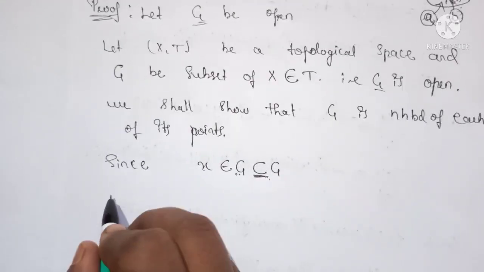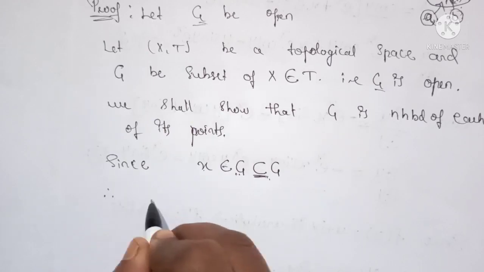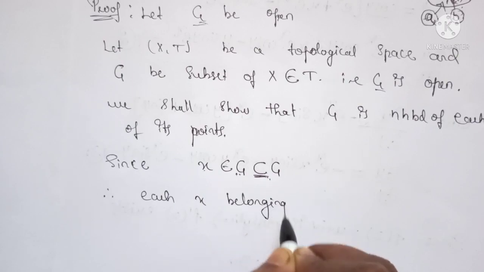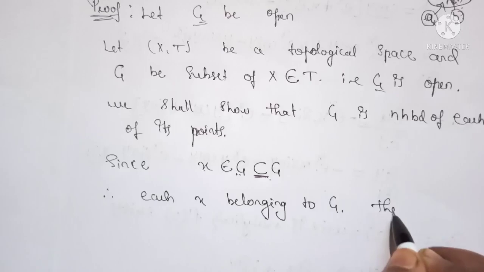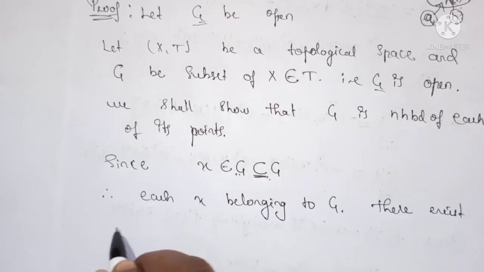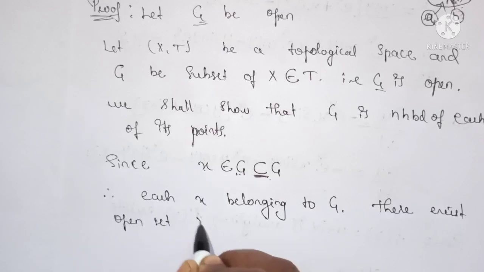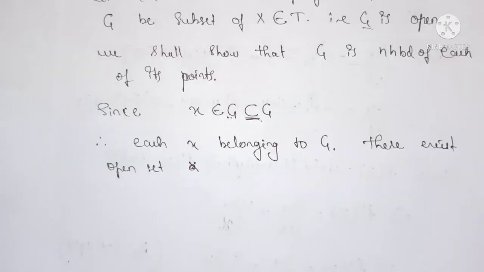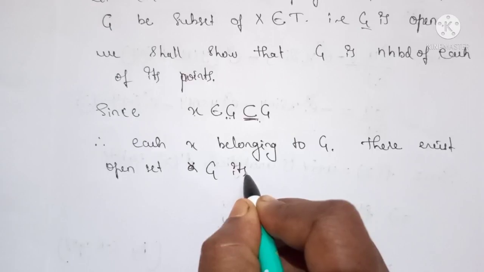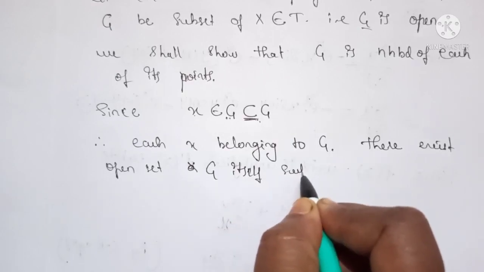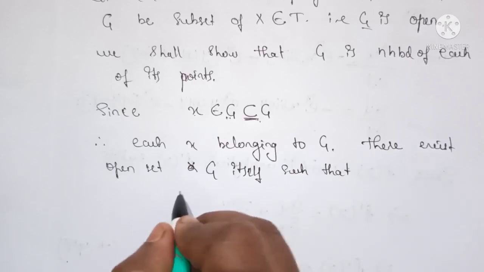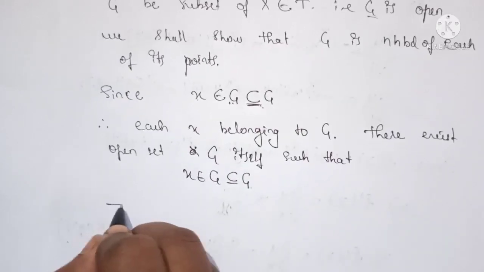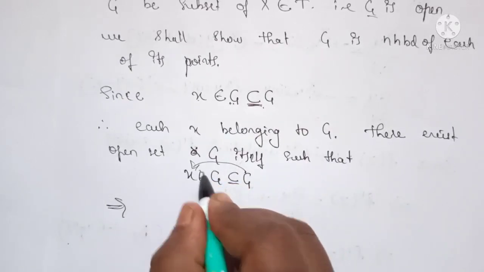Therefore we can say that for each x belonging to G, there exists an open set G itself such that x belongs to G which is a subset of G. Hence we can say that this G is a neighborhood of x.